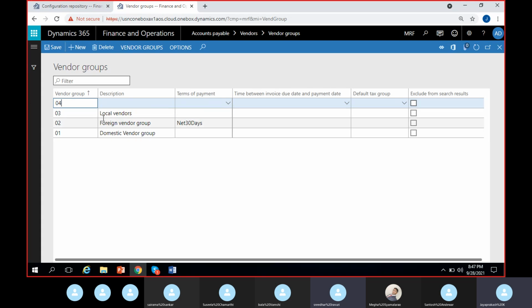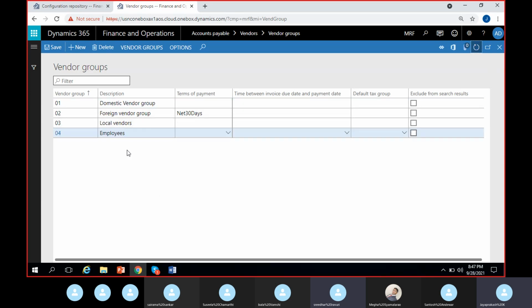Then I can create 04 for employees. Employees also as vendors I can create. I can also create tax vendors that I'll create during the tax module. I'll come back and create another group as tax vendors group and we'll tag it to the tax vendors. Okay, fair enough. These are the 4 that I've created: domestic, foreign, local, and employees.